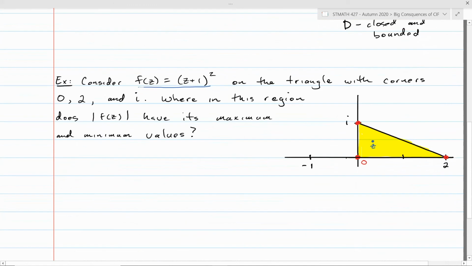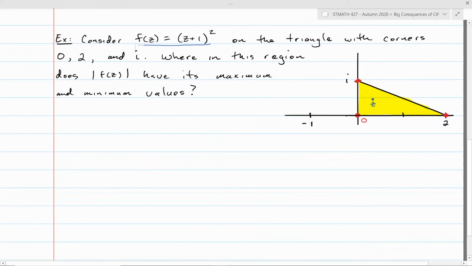So this next example is kind of cute. It gives you an instance where you can see how the maximum modulus principle is coming into play. So consider this function f of z equals z plus 1 quantity squared, and I'm defining it on this triangle that I've drawn in yellow here. Then you could ask, where in the region does the modulus of f of z have its maximum and minimum values?